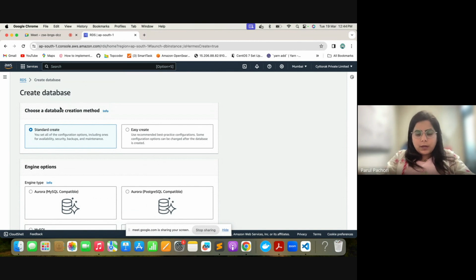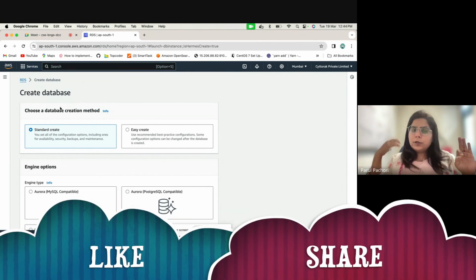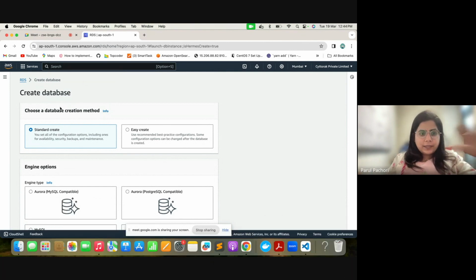Now, in case of a managed service, they will manage and create a database for you. They'll give you a URL, an IP, or a CNAME, something like that, or a connection string using which you will be able to connect to that database. Once you connect to that database, you can perform the same set of operations which you are performing on your own database there, here as well. There are some restrictions, but they are very minimal. There are some restrictions still there because it's anyways on some other's server.